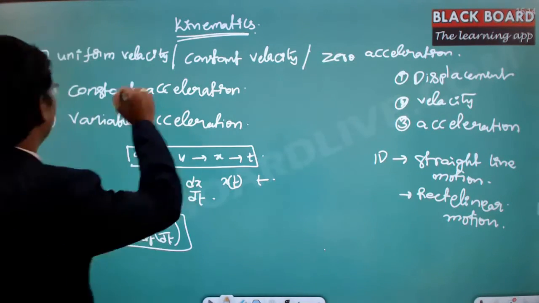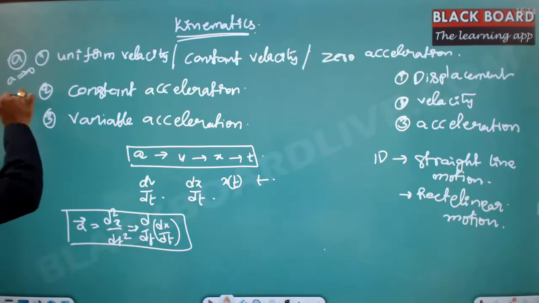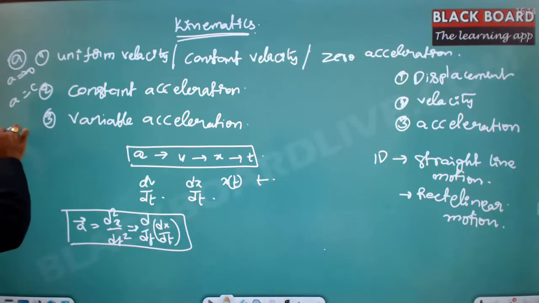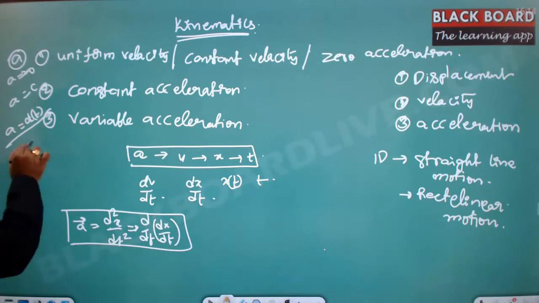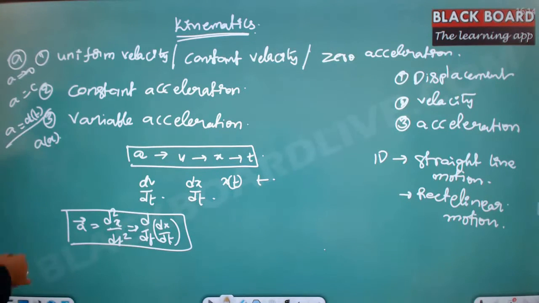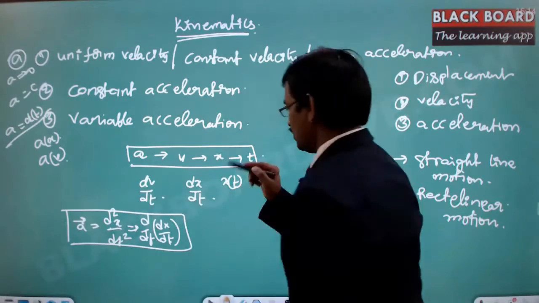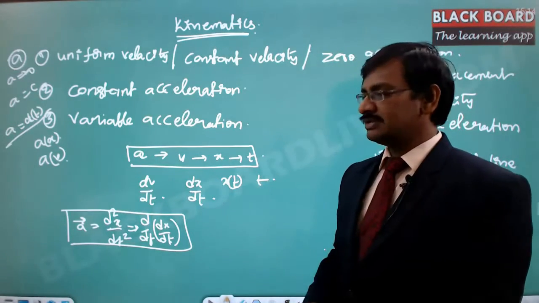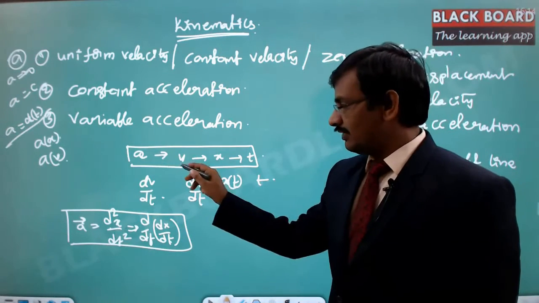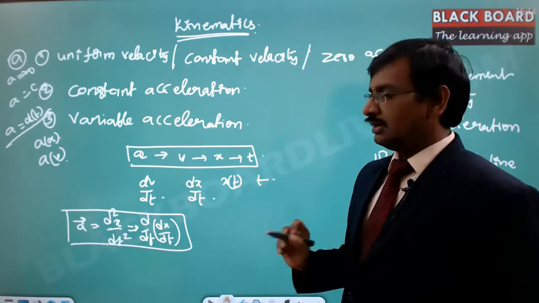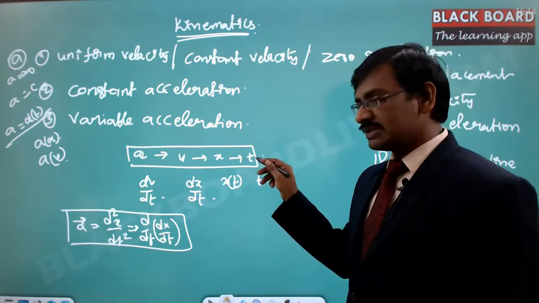Now, for the three categories: in the first case a equals 0, in the second case a is constant, and in the third case a may be a function of time, so it is variable. Sometimes it may be a function of x also, or a function of v also, because x is a function of time, v is a function of x, and a is a function of v. That means a can be expressed as a function of v, x or t. v can be expressed as a function of x or t. x can be expressed as a function of time.